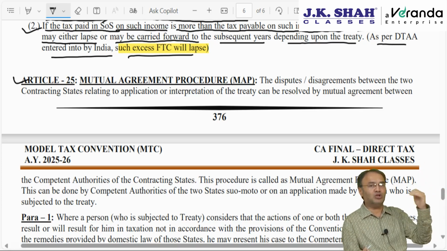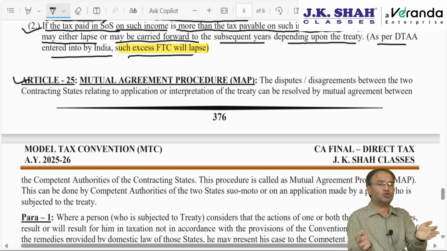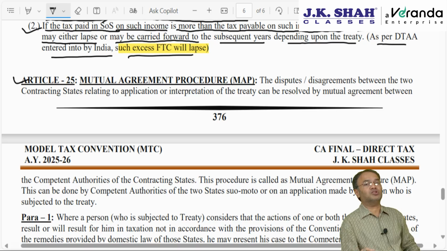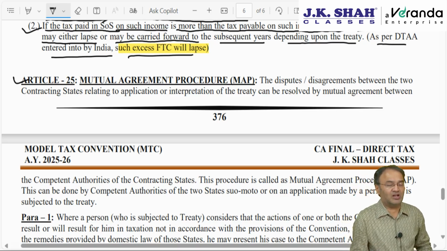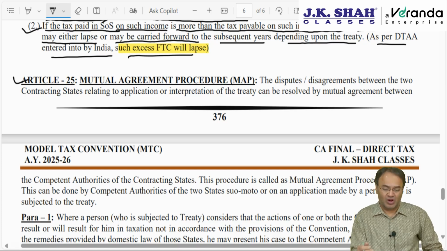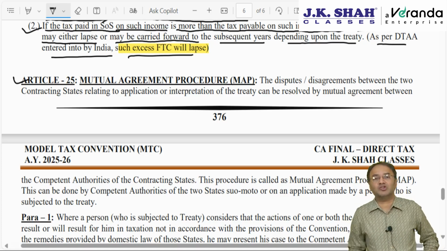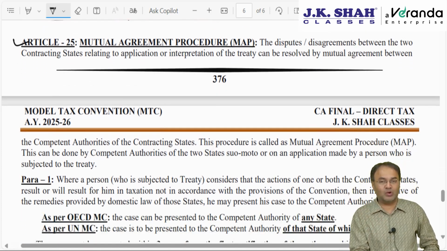Residents of UK coming to India are non-residents in India. A resident of UK will be non-resident in India. India has not to discriminate between a resident of UK and a resident of India. Both should be offered the same treatment, or both of them should be charged to tax at the same rate on the same type of income. However, as I said earlier, all these things are not binding. This is not a law. This is a model or draft convention which may be followed in entirety, or maybe after making appropriate changes. So India does not follow this non-discrimination clause to a large extent.